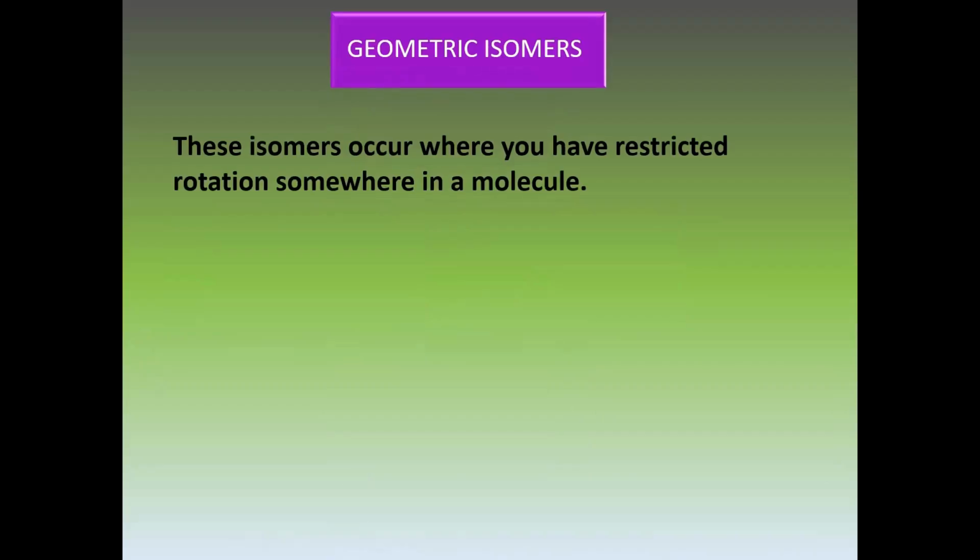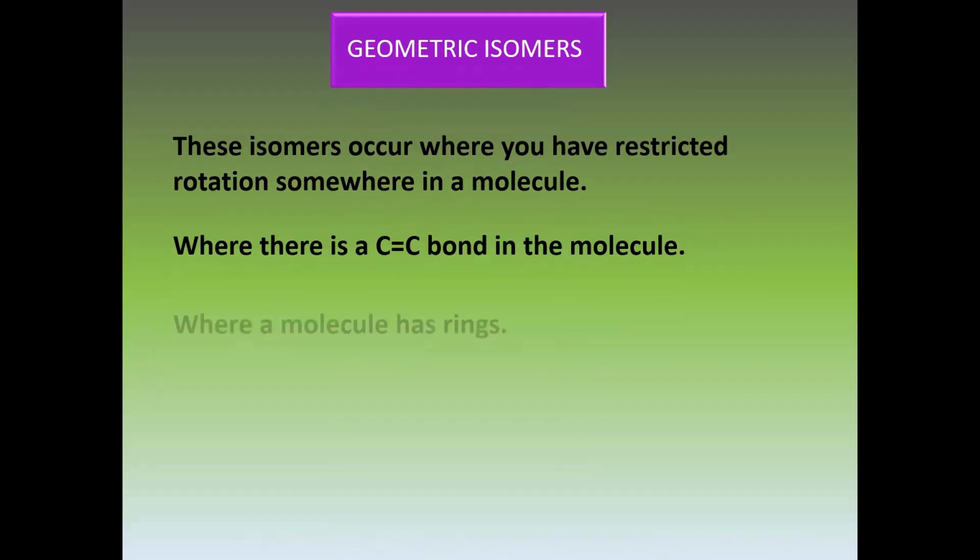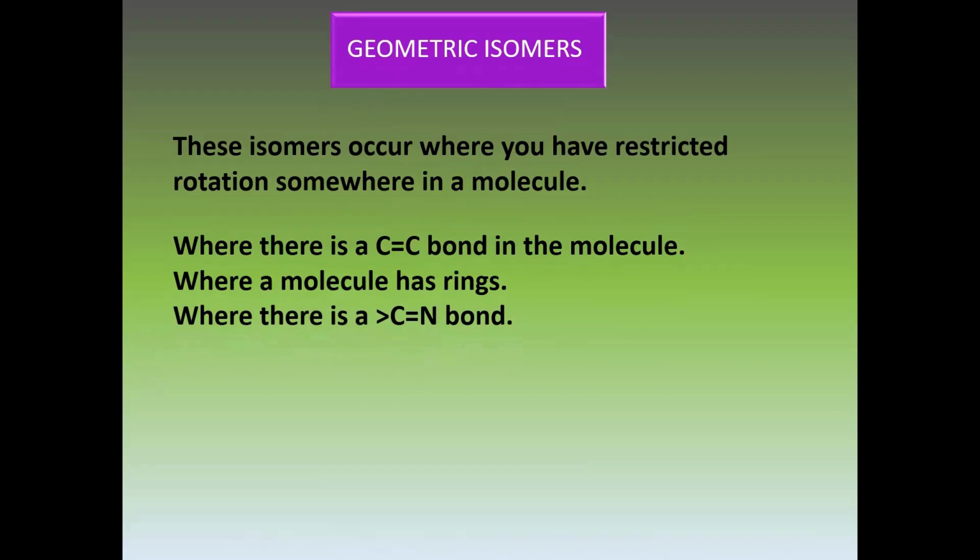So, geometric isomers. These isomers occur where you have restricted rotation somewhere in a molecule. This is mostly present in a carbon-carbon double bond. It is also present where a molecule has a ring or a carbon-nitrogen double bond.